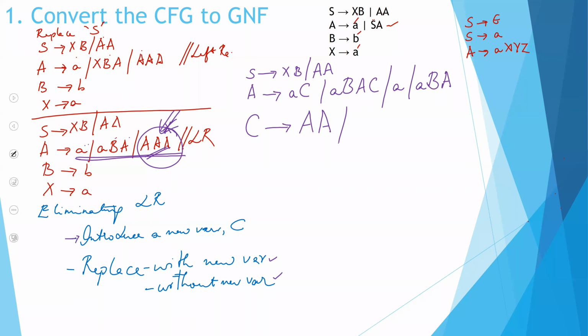Without variable and with variable, that new variable I will be writing onto the right. So I have done away with my AAA. I will no longer have a term called AAA. And now I just write down my remaining things. B is B, and then I have X is A.